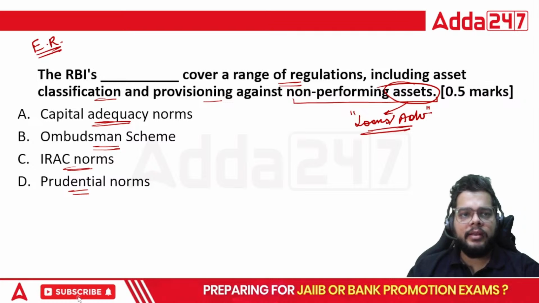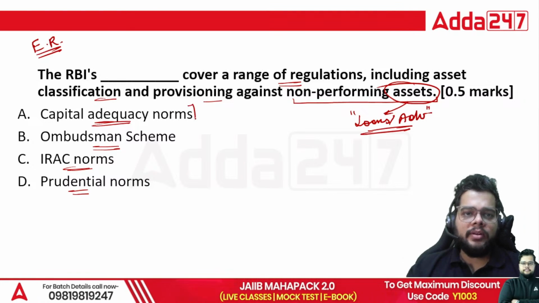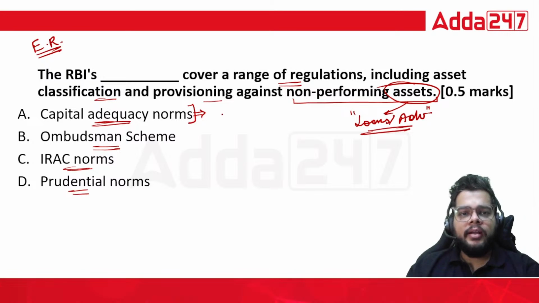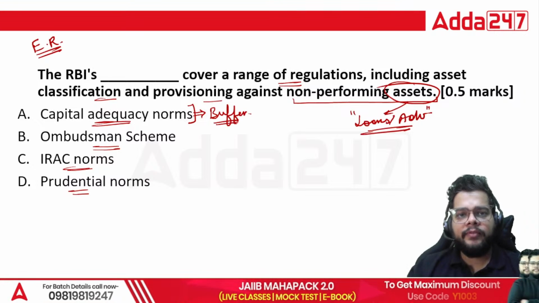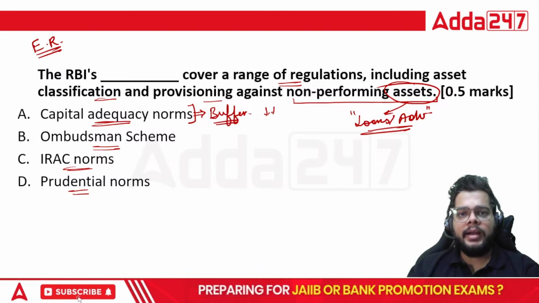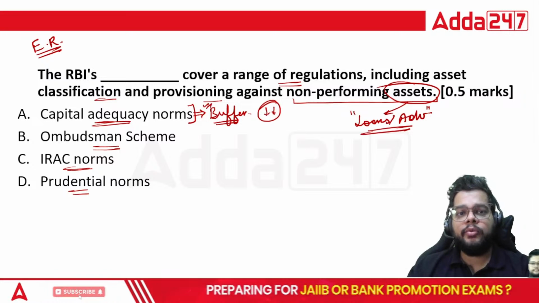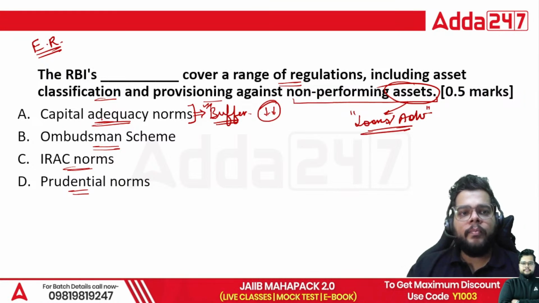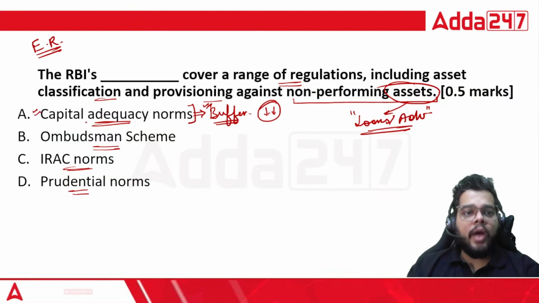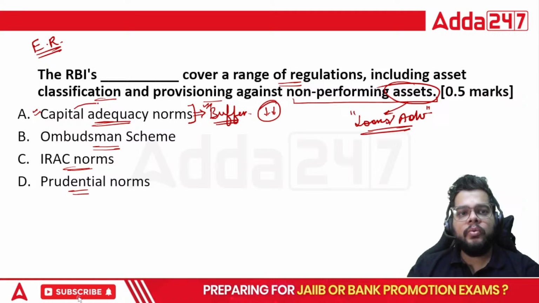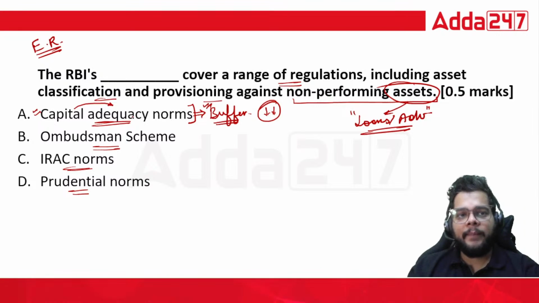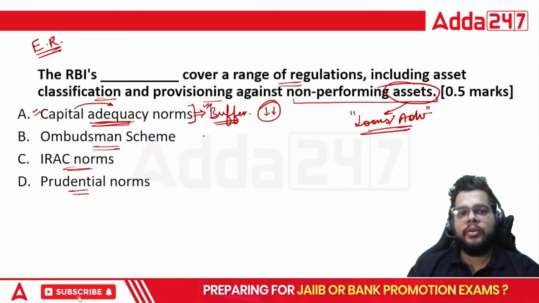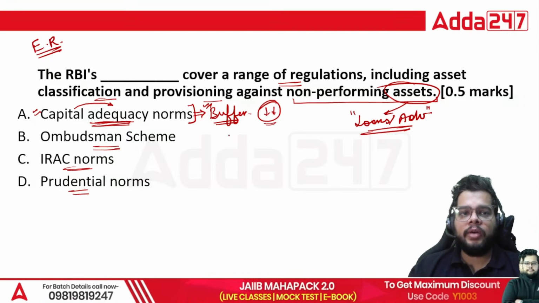So one by one, let's see each of them. When we talk about the capital adequacy norms, these norms are for establishing a buffer, right? You need to establish a buffer in your economic system so that in future, if there is some economic meltdown, then we would be able to utilize this buffer to resurrect our economy. So how much capital do you have right now? How much capital have you accumulated over a longer period of time? That is known as the capital adequacy norm. Whether it is adequate to run the economy during an economic slowdown or not.